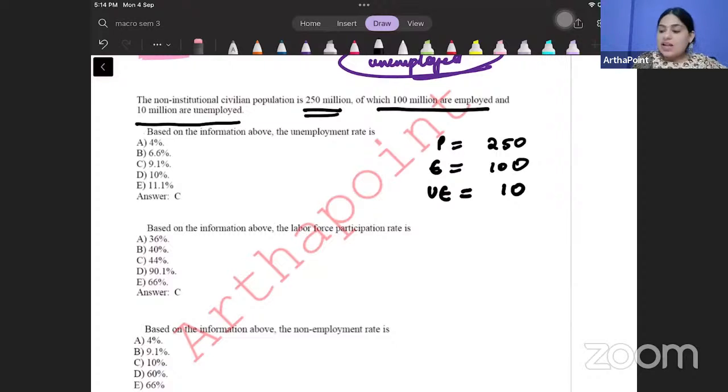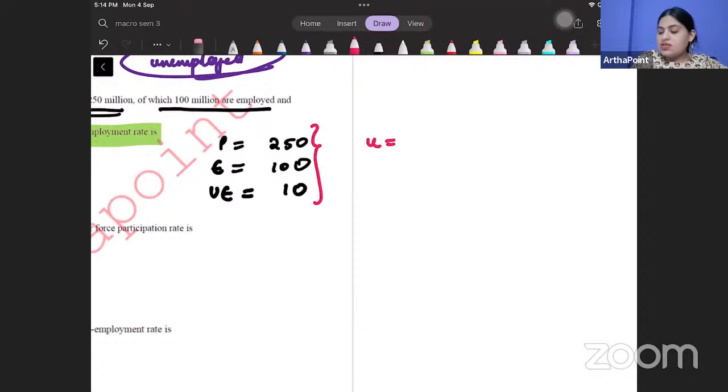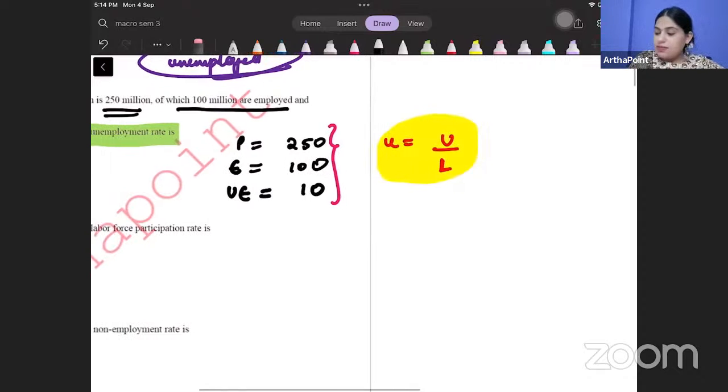It says calculate the unemployment rate. Beta, what is the unemployment rate? Can someone tell me what is the unemployment rate? Unemployment rate is the number of people unemployed divided by the labor force. यही तो होता है unemployment rate. Number of people unemployed divided by the labor force. Beta, what is labor force? Labor force is employed plus unemployed.